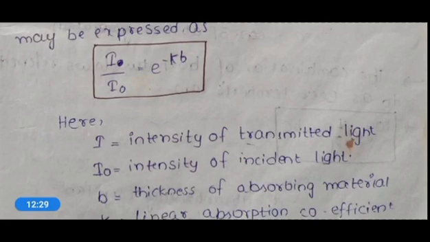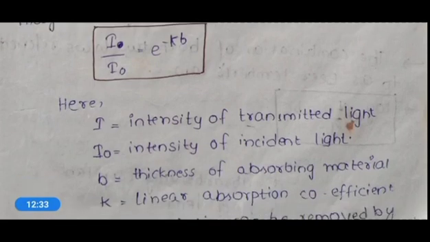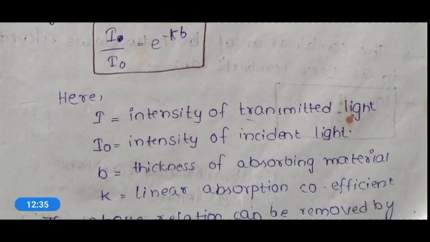Whereas I naught is the intensity of incident light, that means whatever light is being projected onto this absorbing material. I is only the light which is being transmitted.